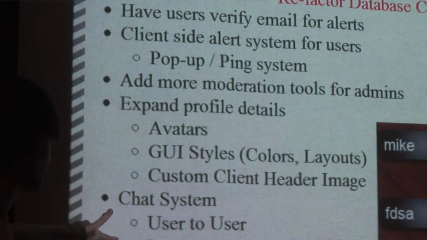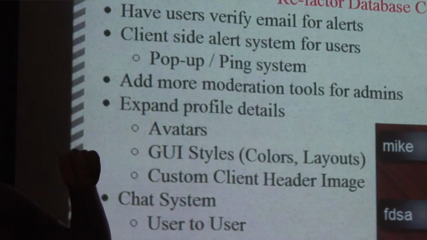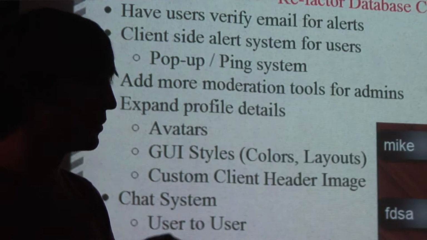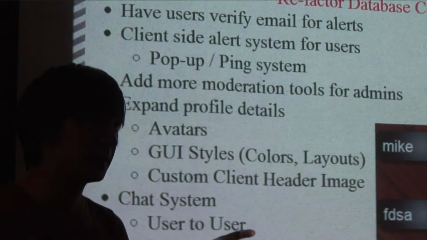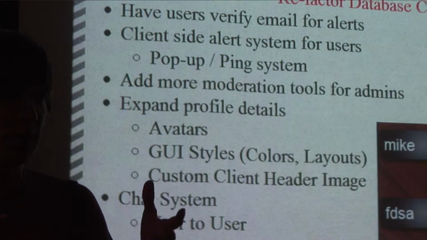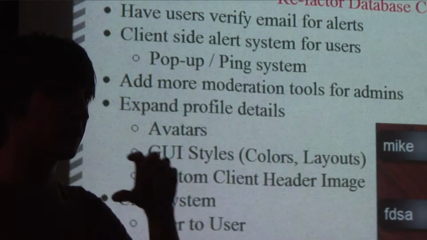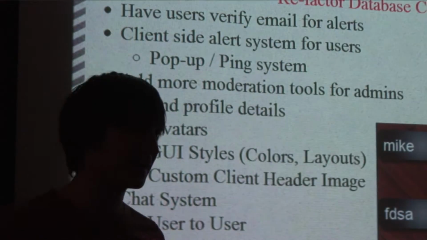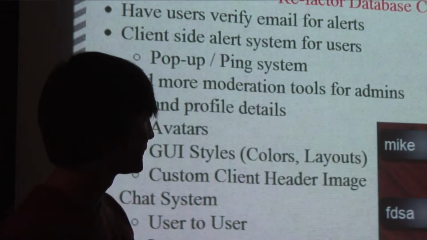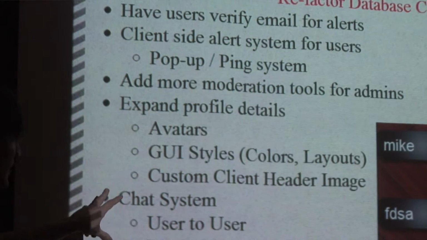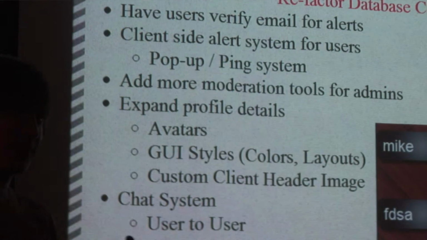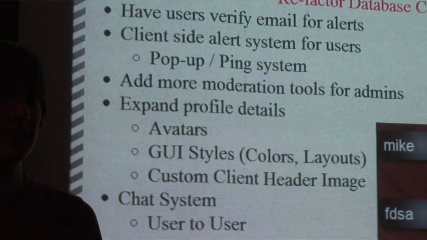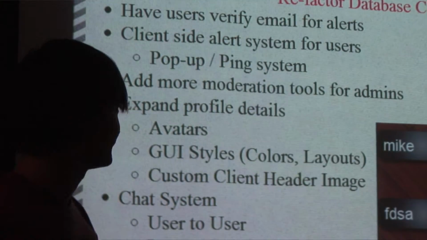Chat system is actually what I want to jump down to next. That's a really big part because since automation is a really key aspect of what we're trying to do here, it'd be really nice if when there's a game that's supposed to be played, maybe a chat window can automatically be opened between the two players within the system. Like each client opens up a connection between each other so they can say, all right, what map are we playing? Are you ready to go? Where are you? Kind of thing. So we really want to get a chat system built in. Also, that'd be really nice for moderation because admins could easily talk to a client or a client can ping and try to get an admin to talk to them.